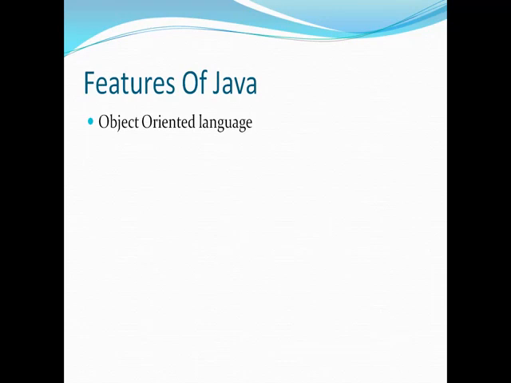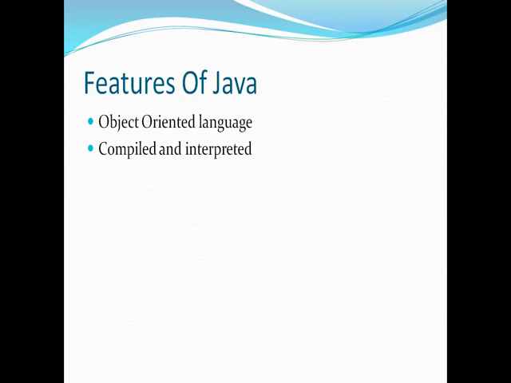So we can say that Java is 99% object-oriented language. Now the remaining 1%, which we would say is procedural in Java, are the primitive data types in Java, like int, byte, short, char. These are the data types. These primitive data types are also used in Java, because of which we cannot say that Java is 100% object-oriented language.